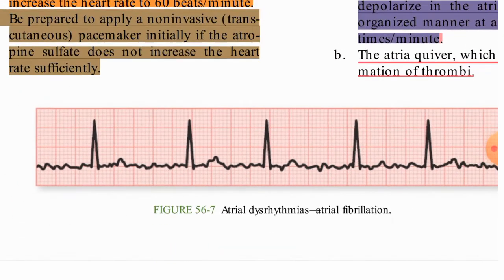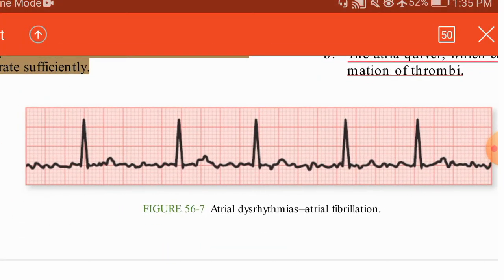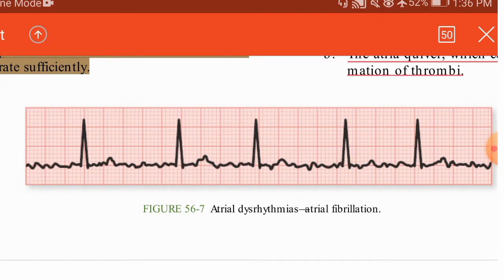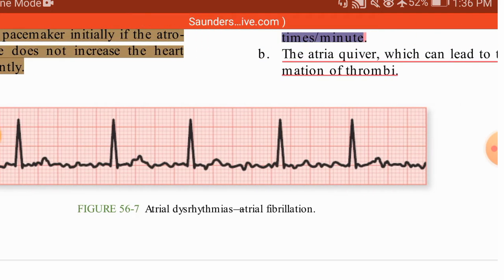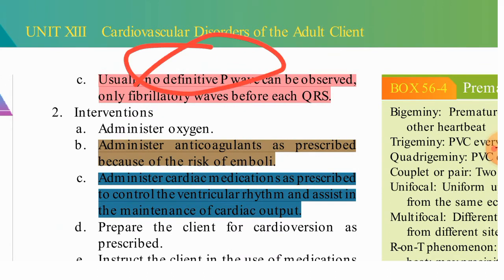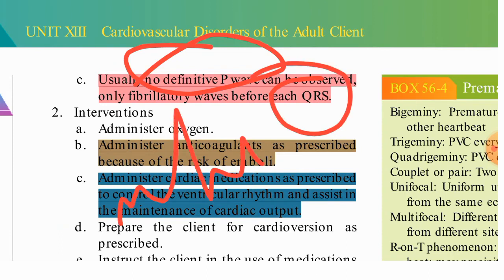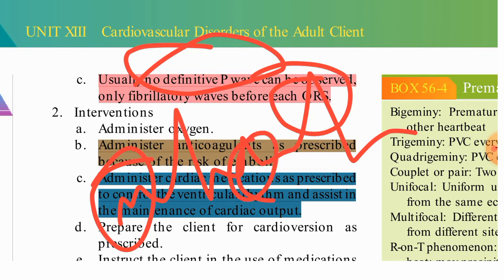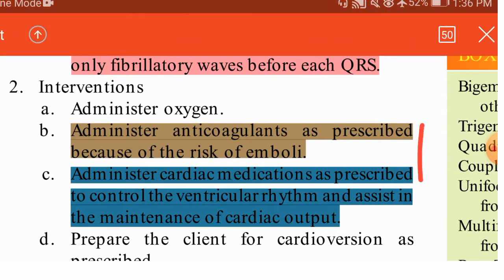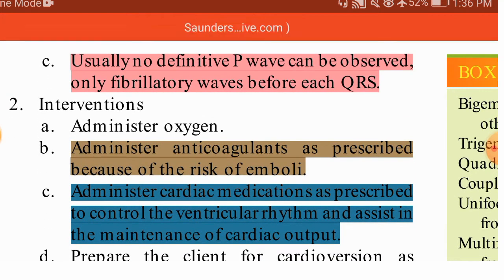You can see here, there won't be any P wave, because the atrium is not contracting, it is just vibrating. So this rhythm will come. Usually there are no definitive P waves, and only fibrillatory waves can be observed before each QRS complex. Why are these waves there? Because the atrium is not contracting, it is just vibrating only.